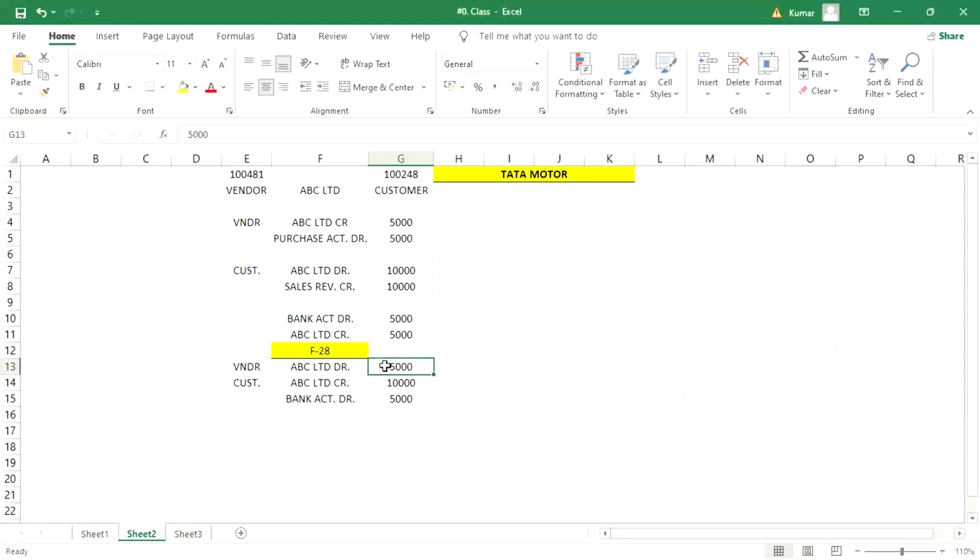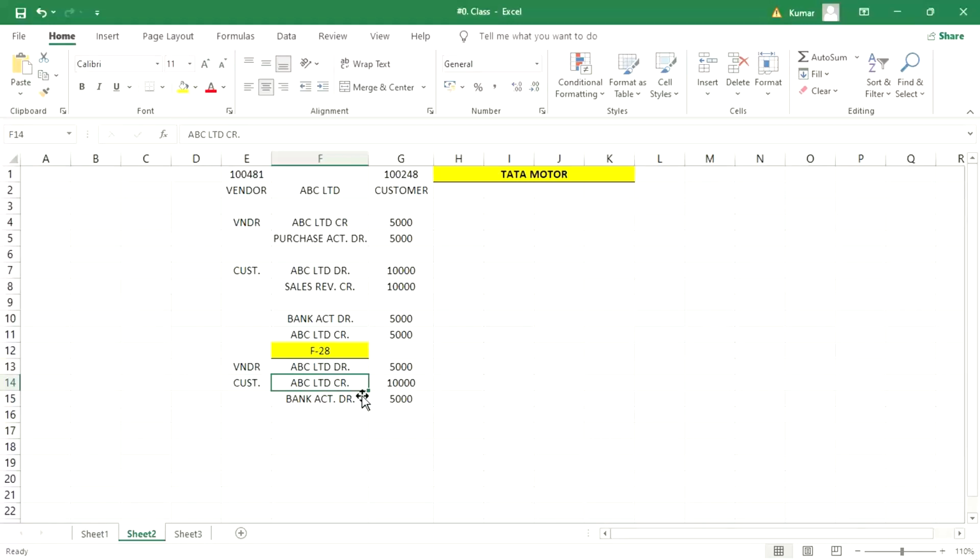Both line items are going to be cleared against the customer line item. This is vendor 5,000, and the bank also comes into the picture because ultimately we have received 5,000 rupees. So this vendor and bank line item together are going to clear this 10,000, right?